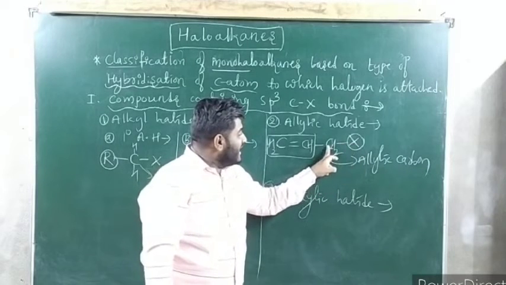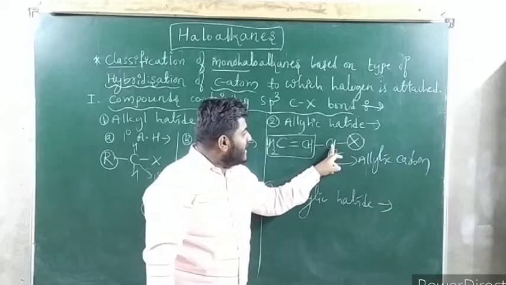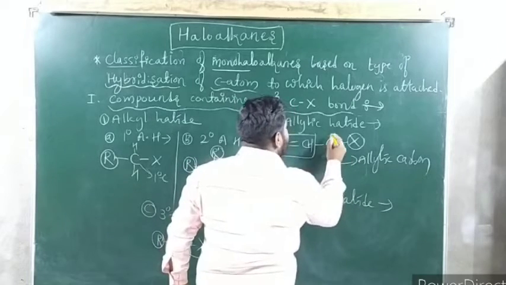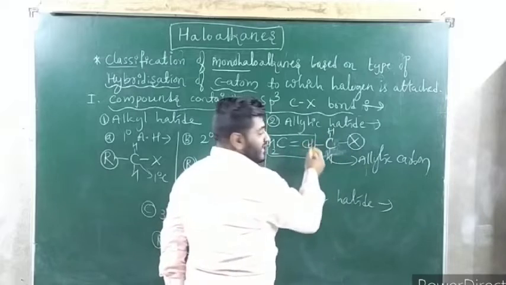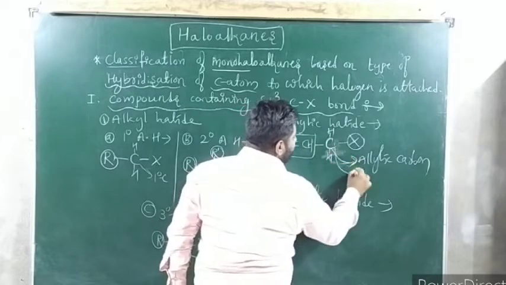This carbon is having all are singly bonded or not? You see, this side single bonded, this side single bonded, and two hydrogens. Two hydrogens means actually they are present like this, no? How they are present? Here one H and here one H. All are single bonded or not? Yes. This carbon is called allylic halide, and actually this carbon is a sp3 hybridized.